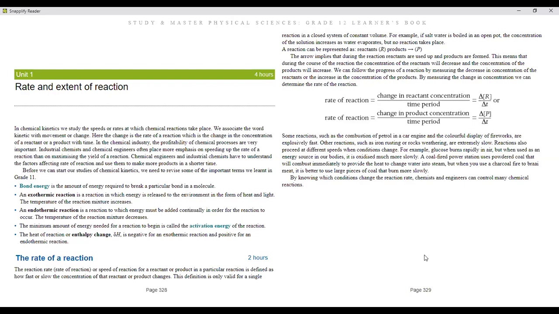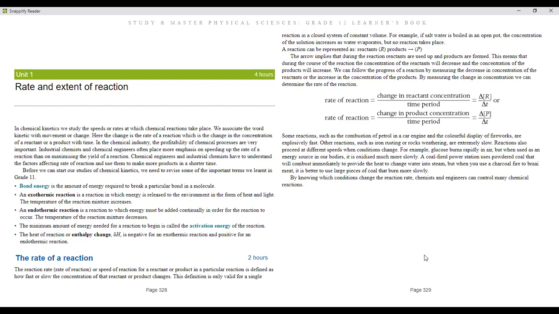Okay. So the definition is only valid for a single reaction in a closed system of constant volume. For example, if salt water is boiled in an open pot, the concentration of the solution increases as water evaporates, but no reaction takes place. A reaction can be represented by reactants R, which gives you the product, which is written P. So the arrow implies that during the reaction, reactants are used up and the products are formed.